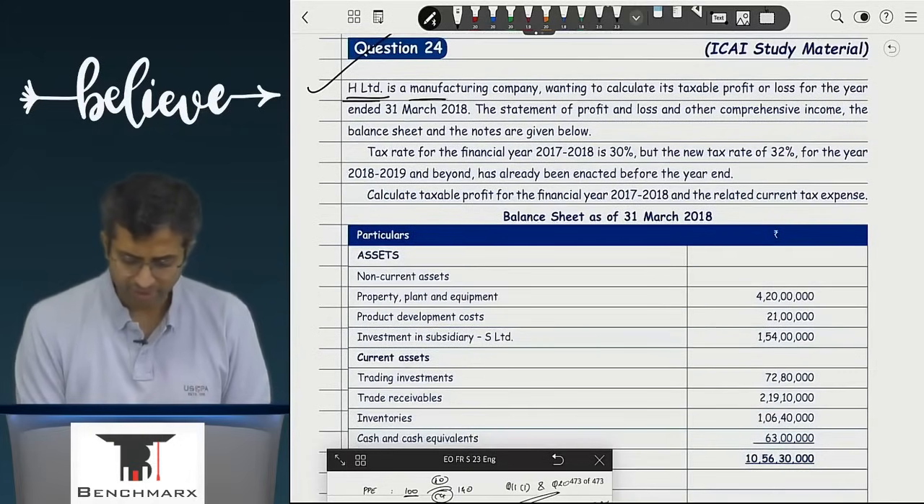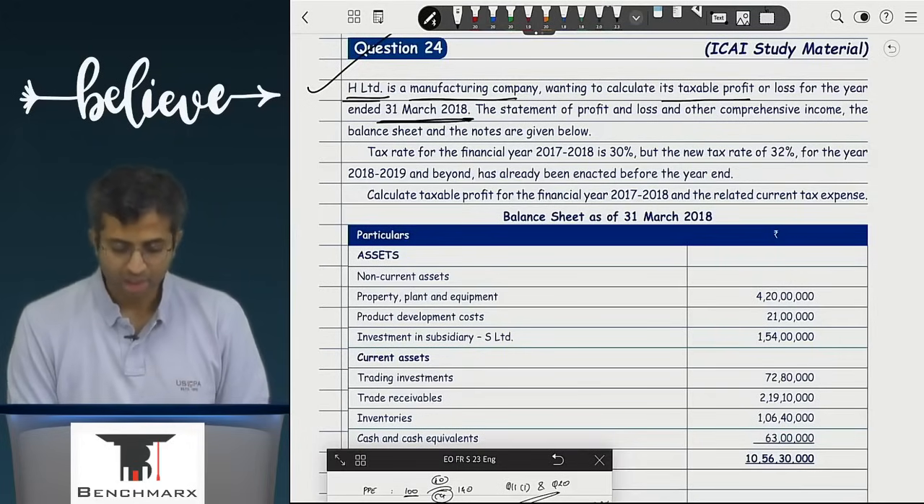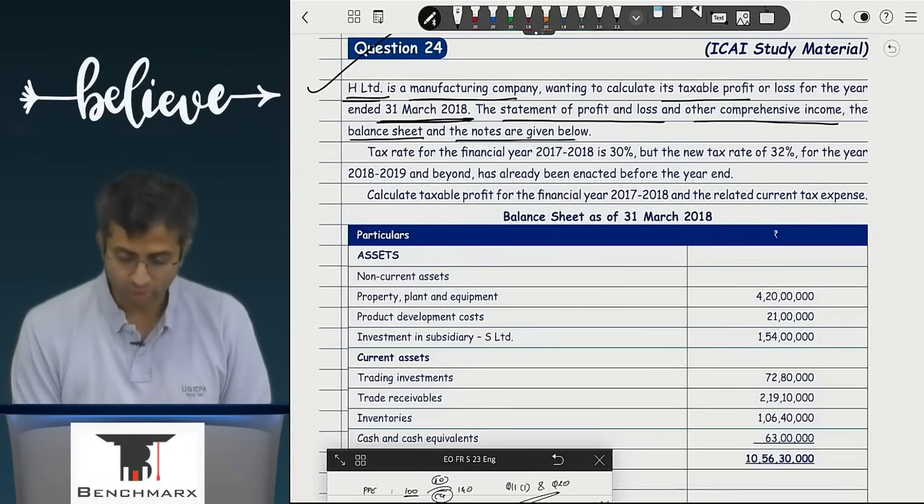H is a manufacturing company wanting to calculate its taxable profit or loss for the year ended 31st March 18. The statement of profit and loss and other comprehensive income and the balance sheet and notes are given below.